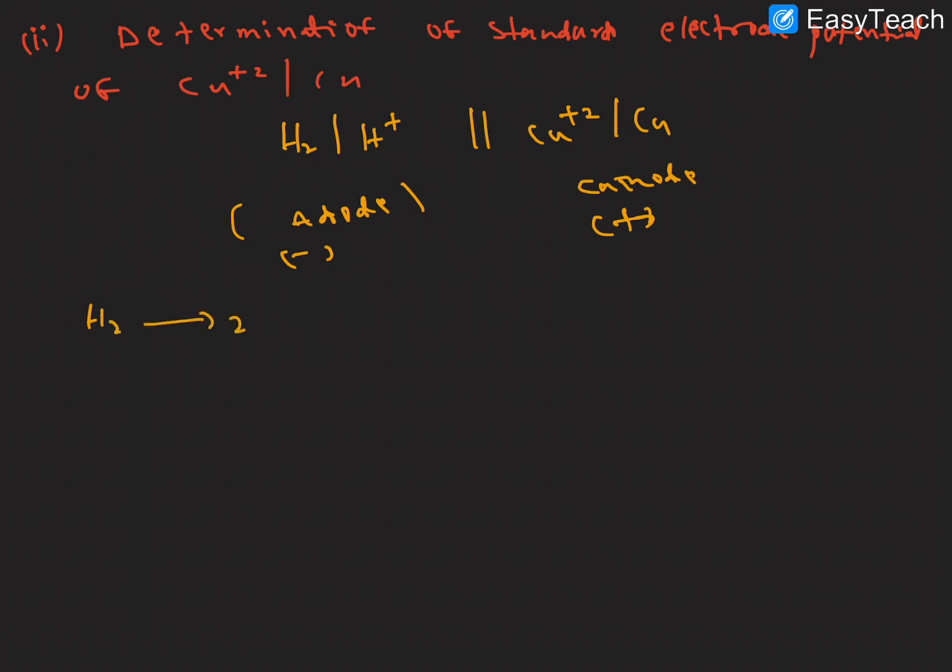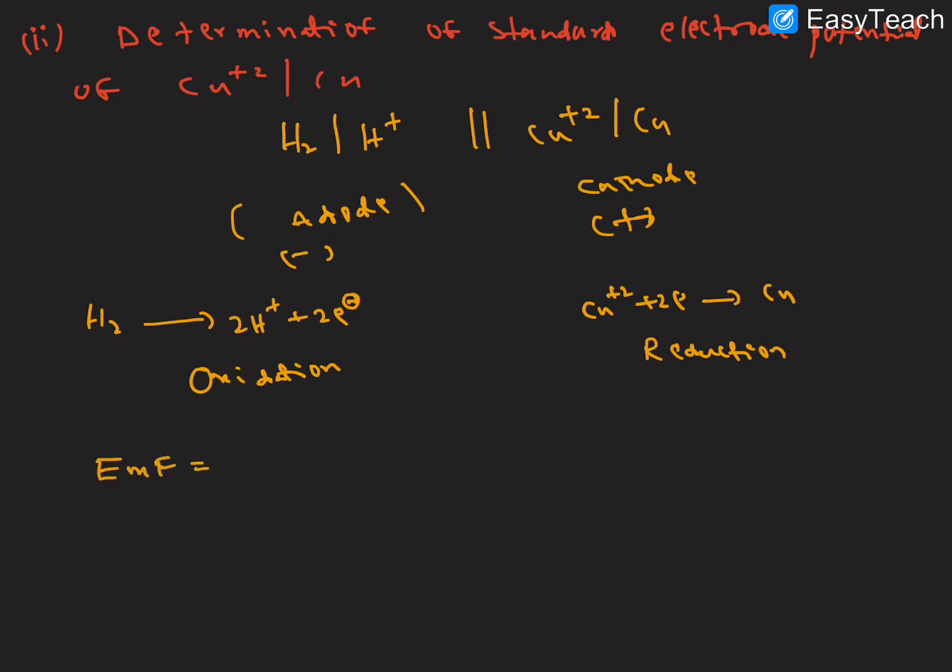So H2 is converted into 2H plus ions plus 2 electrons. The copper plus 2 takes 2 electrons and is converted into copper, right? Here oxidation takes place, here reduction, right?